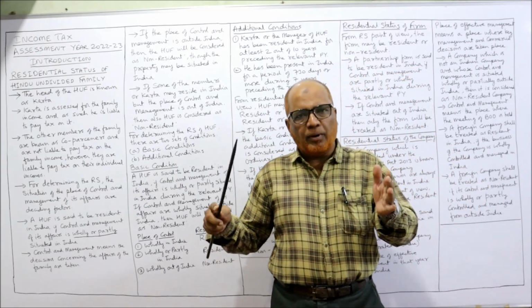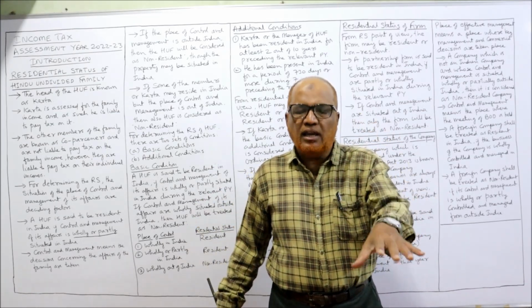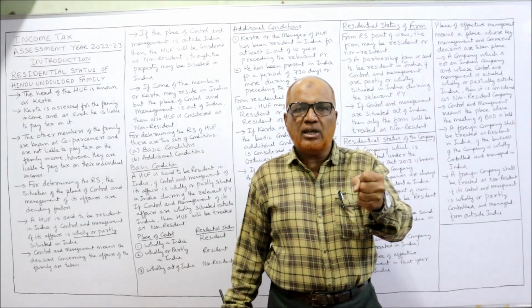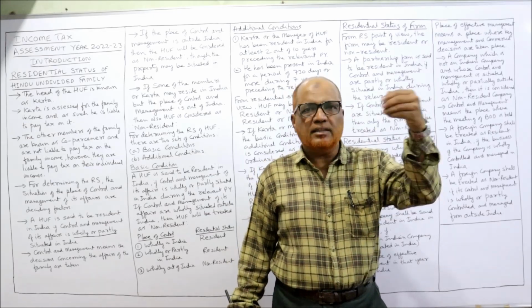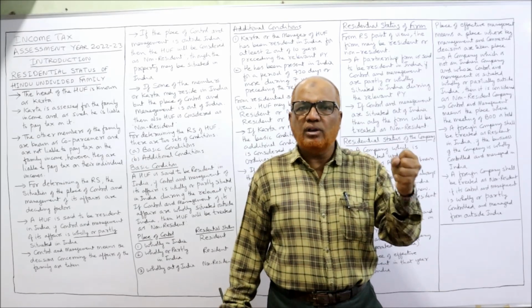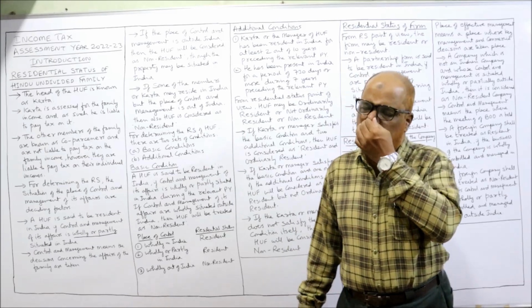If the HUF property is in India, the business is in India, and the other co-partners are in India, but the Karta who is controlling and managing, who has the powers, is staying in the US or any other country other than India, and is giving the instructions and controlling from outside India, then the HUF is called a non-resident HUF.